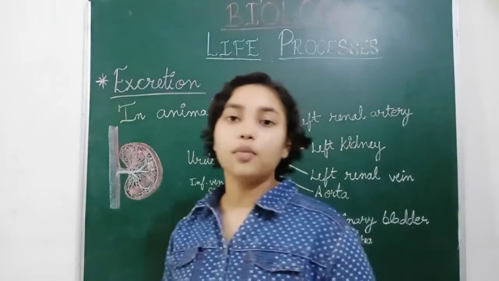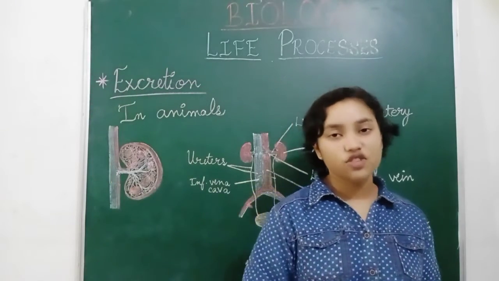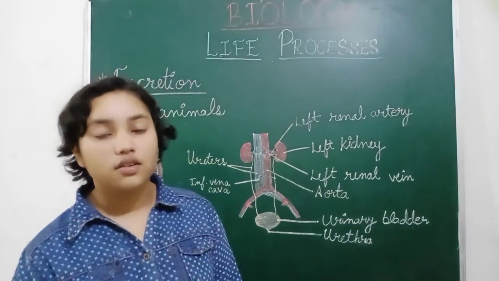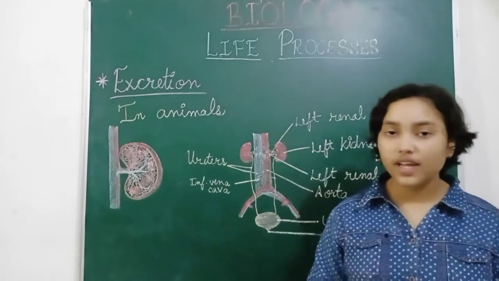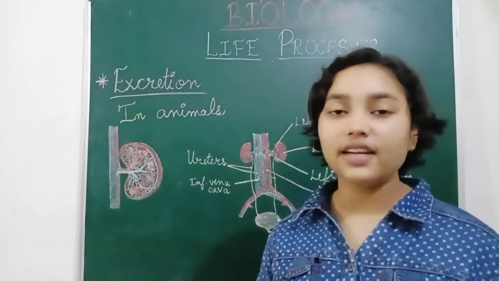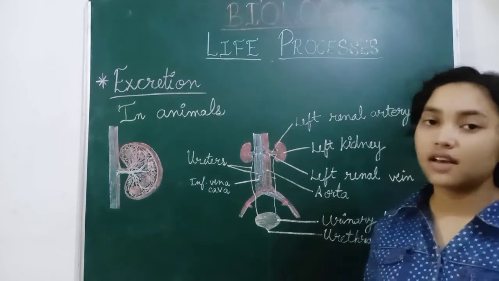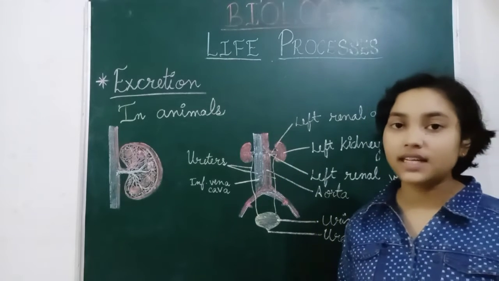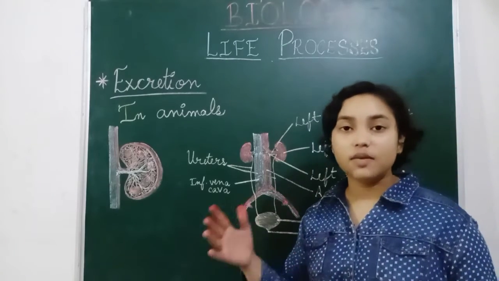The excretion process is mainly removing carbon dioxide, nitrogenous waste, amino acids, water, salts, urea, and uric acid. Such wastes are produced in our body, and to remove that waste, the excretory system works in human beings. Firstly, these two bean-shaped kidneys are present in our excretory system, and in these kidneys the blood is filtered.